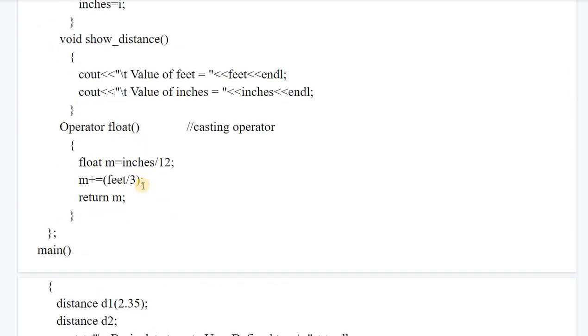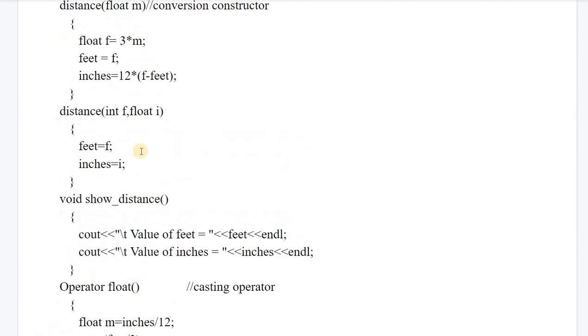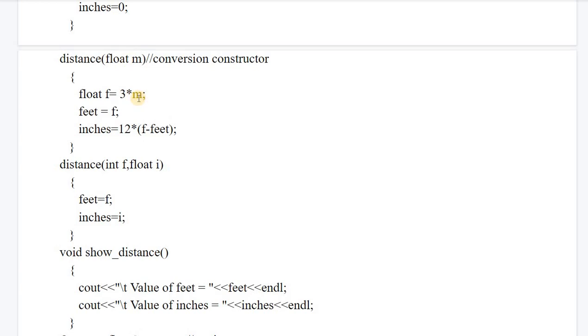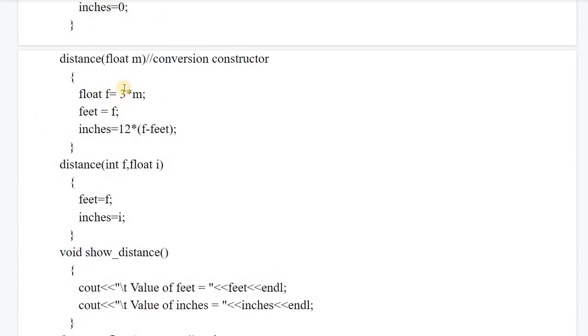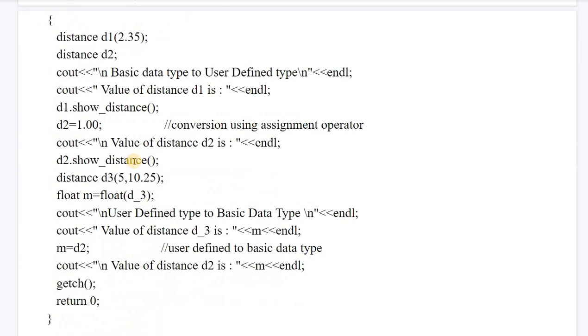And 2.35 we have entered. So from this particular value we will extract the feet and the inches value. These are the standard, already defined formulas, so you can use those formulas. So d1 dot show distance will display the value of feet and inches which were calculated using this particular float value. So this calls the conversion constructor.